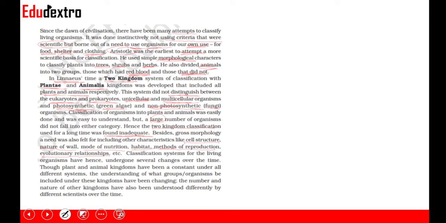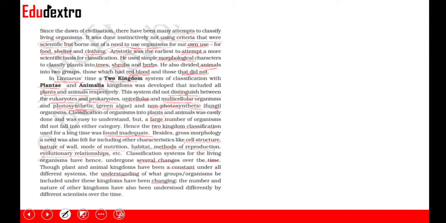Classification systems for the living organisms have hence undergone several changes over the time. Though the plant and animal kingdoms have been a constant under all different systems, the understanding of what groups of organisms should be included under these kingdoms has been changing.